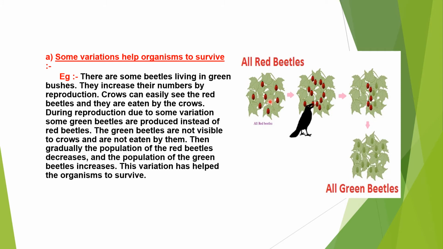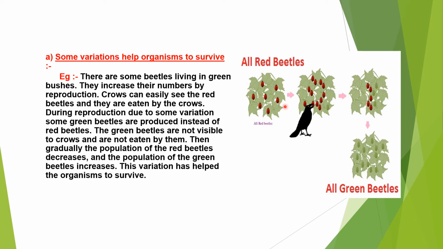Day by day, beetles increased their number by reproduction. Some crows have seen these beetles and started eating the beetles.